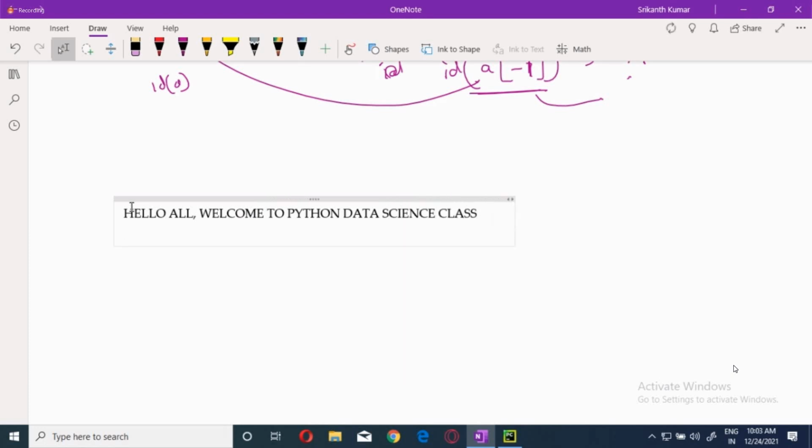Whenever we are dealing with indexing, the limitation of indexing is that you can get only one value at a time. You can't get more than one value. There is an advanced indexing concept to get multiple values, which we will see in NumPy, but as of now, you can get one value at a time.